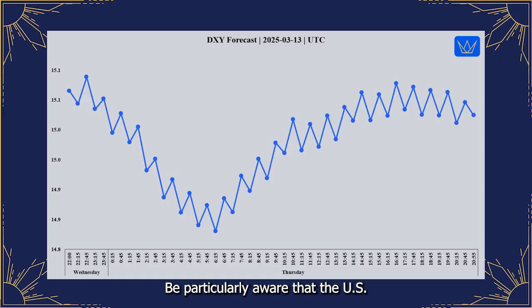Be particularly aware that the US CPI, Consumer Price Index, data is scheduled for release at 13:30 Universal Time Coordinated. This high-impact fundamental news event could significantly amplify volatility and potentially override the underlying cyclical tendency. Exercise extreme caution around this news release.